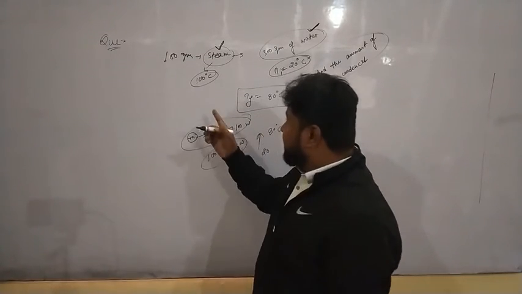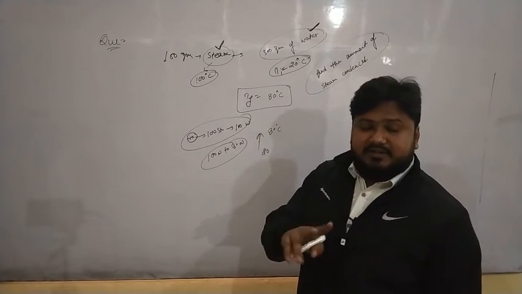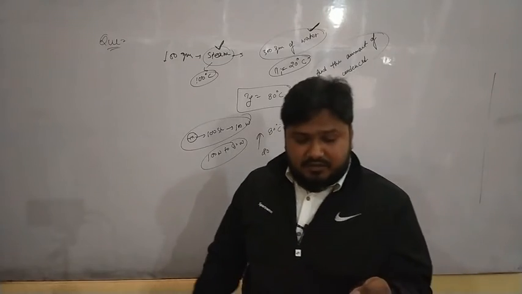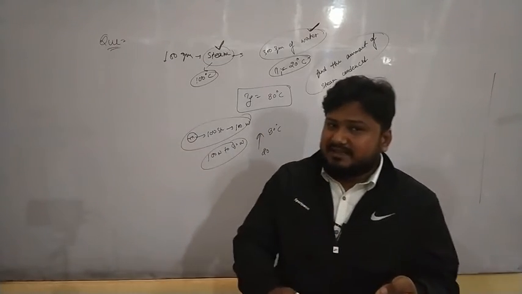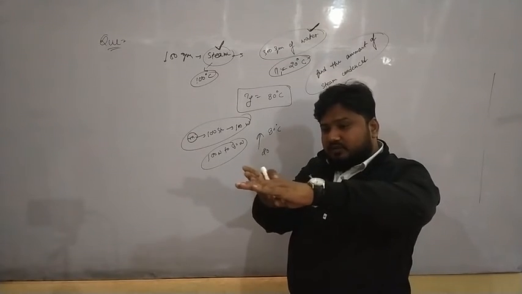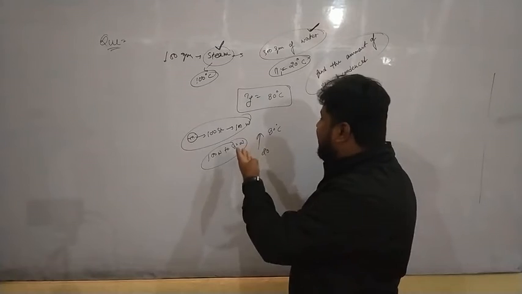Whatever heat is released from the steam is released in two ways. One is 100 degrees Celsius steam converting to 100 degrees Celsius water. The second is the 100 degrees Celsius water coming down to 80 degrees Celsius water, because the final temperature of the mixture is 80 degrees Celsius.